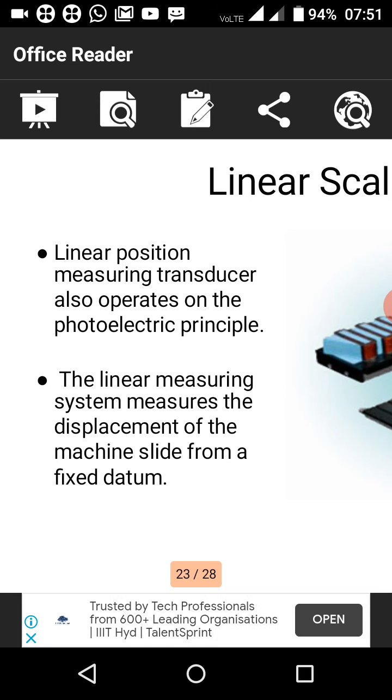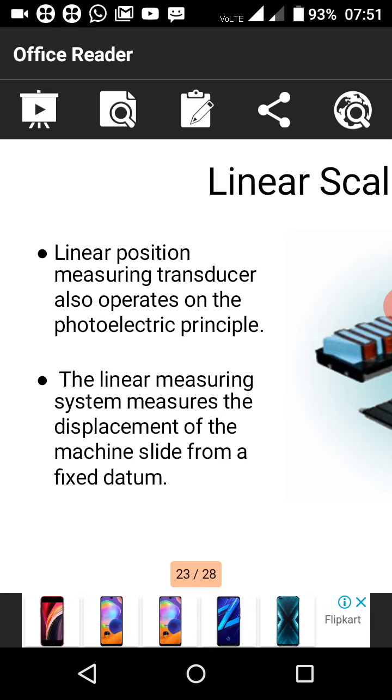So it measures the elements, and simultaneously the errors in the ball screw also terminate. This is the work of the linear scale.